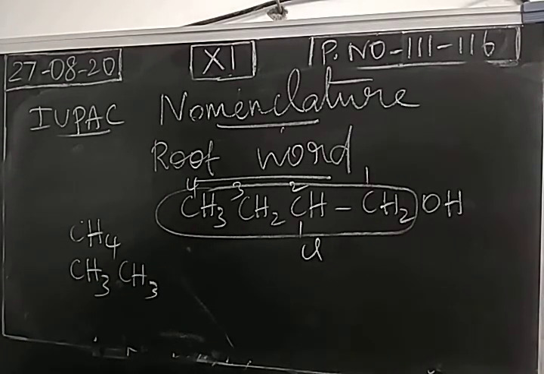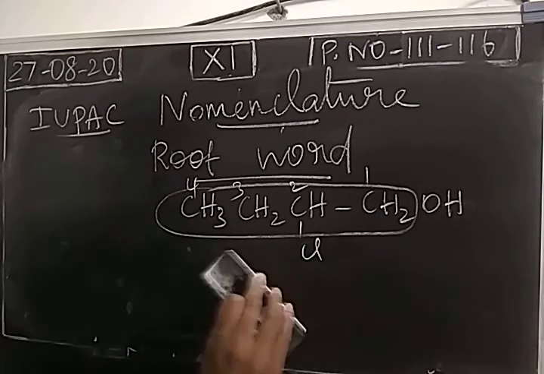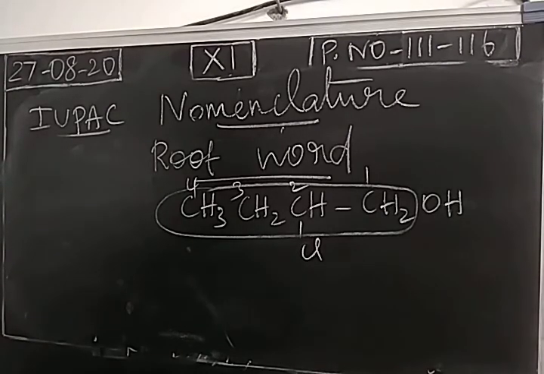We already studied alkanes, alkenes, and alkynes in 10th. The name is given based on the number of carbon atoms. 1 carbon means methane, 2 carbon means ethane, like that we already studied, right? So 1 methane, 2 ethane, 3 propane, 4 butane, 5 pentane, 6 hexane, 7 heptane, 8 octane, 9 nonane, 10 decane. We already studied. So the root word we have to take from the number of carbon atoms.